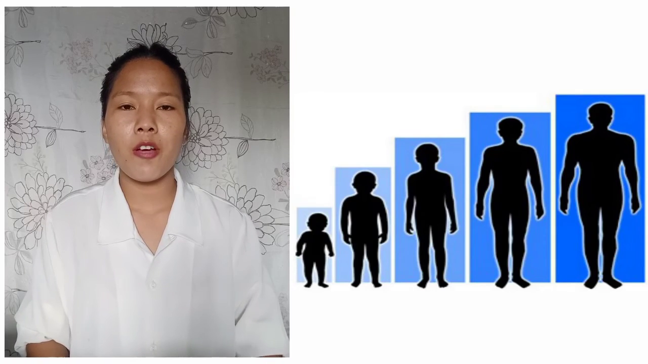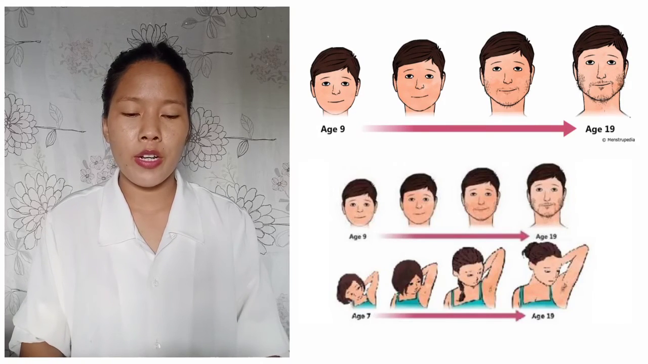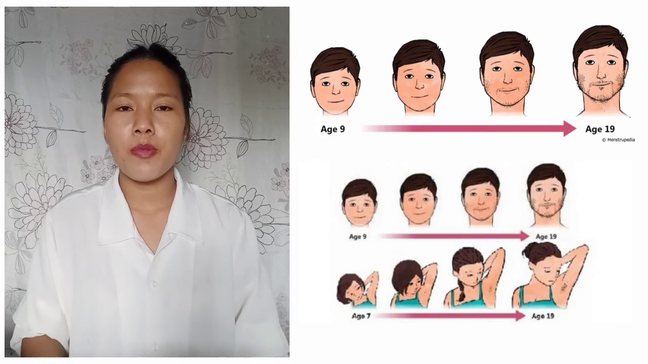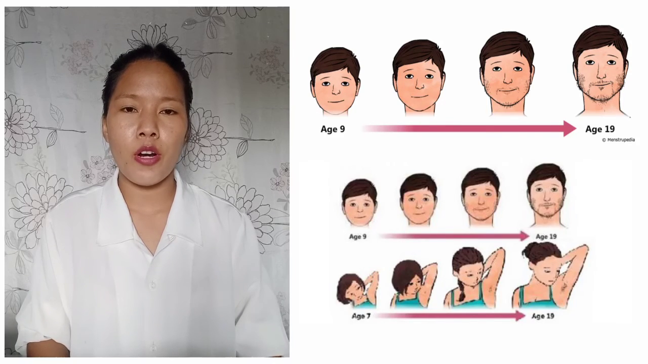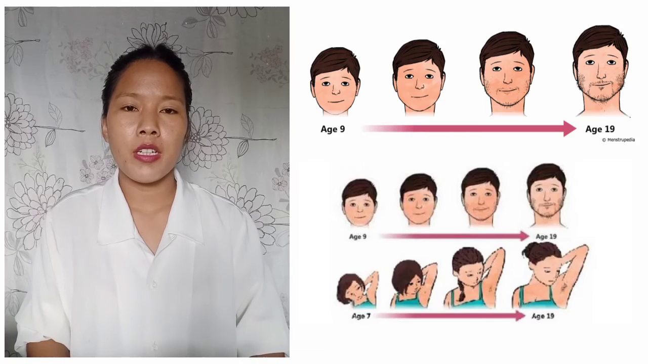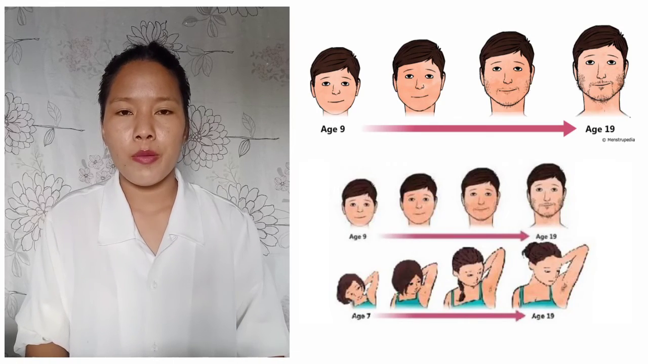Now the next one is development of hair. During puberty, hair starts growing in the armpits and in the pubic region. Facial hair also grows on the faces of boys, with beards and mustache coming out. So this is also very common during this puberty.